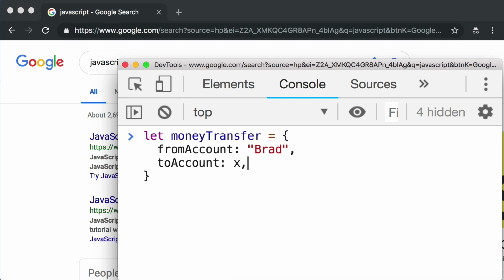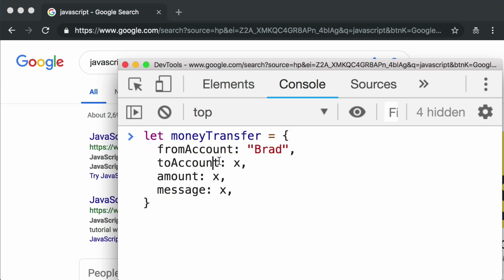So they would probably pull this value from the input field of whoever's name I type in. And we could imagine there would be a property named amount, which again would pull in the value of a user input field of how much I want to give to someone. And then finally, we could imagine there would be a property named message, which is a place for a memo or a brief description of the money transfer. Now, most people are not evil, and most people are not familiar with code and their browser's console.